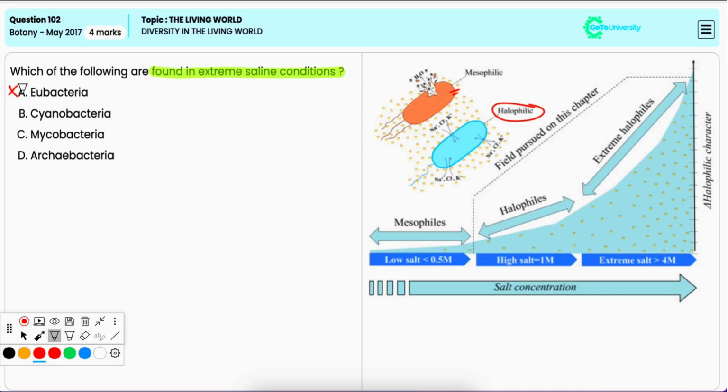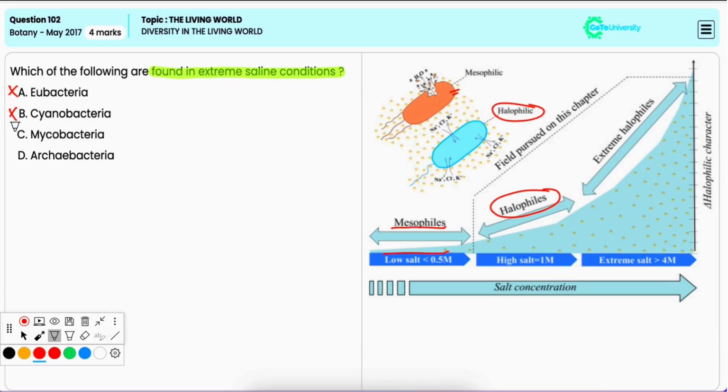Option B, cyanobacteria. Now, while cyanobacteria can tolerate a wide range of environments, including slightly saline conditions, they are not found in extreme salinity. That is, they are not halophiles. Hence, it is incorrect.